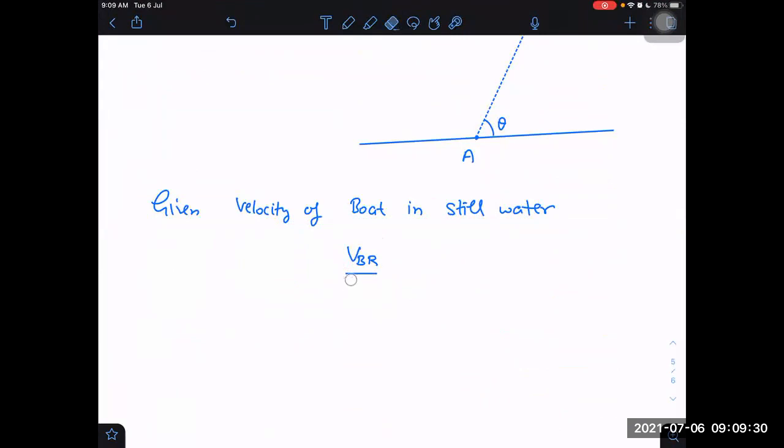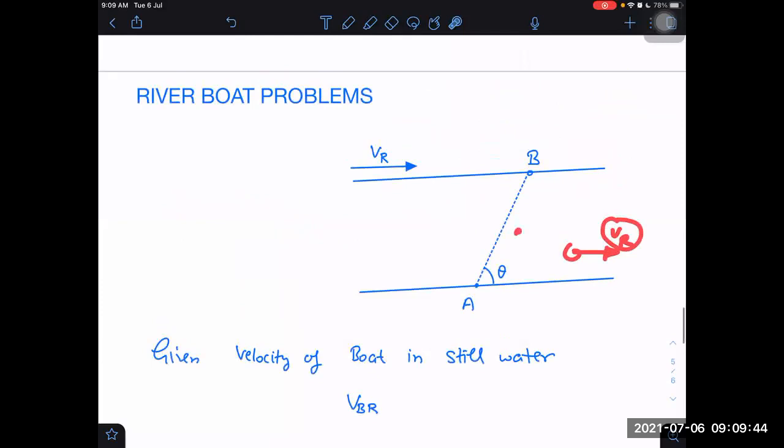Because in the frame of river, the water will become still. Still means stationary. If we are also moving with the river water with VR speed in downward direction, then with respect to us, the water stream will appear stationary or not? Land will appear to be moving backwards, but water will appear stationary.